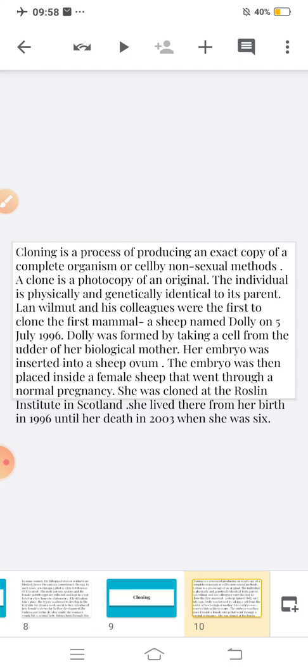So basically cloning is a process where you produce an exact photocopy of the individual by a non-sexual method. And the first animal in which this method was performed was a sheep. Is this clear?